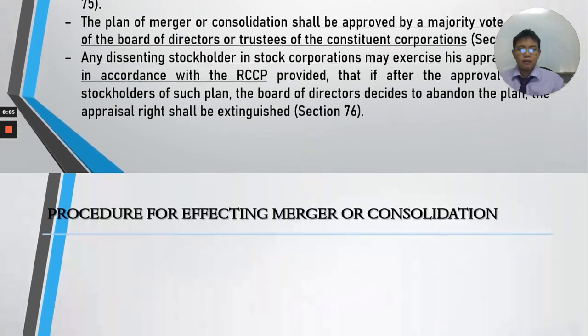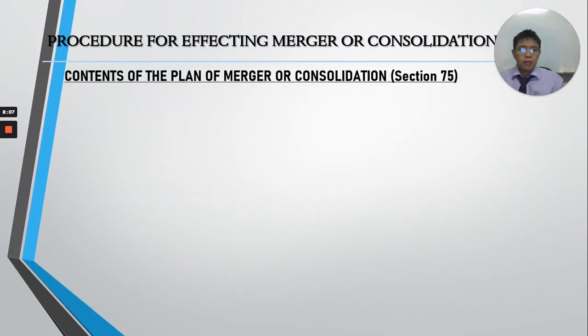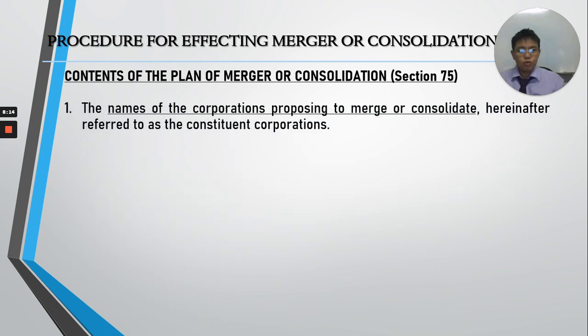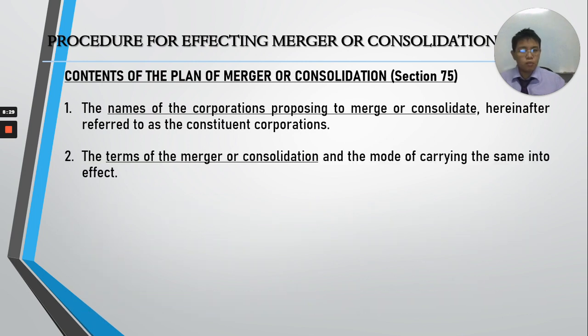So anyway, sa plan na yan, plan of merger or consolidation, there are specified items which you have to include. So number 1, the names of the corporations proposing to merge or consolidate, hereinafter referred to as constituent corporations. Sinabi ko na yan kanina. Ang tawag sa kanila, constituent corporations. What else? Number 2, the terms of the merger or consolidation and the mode of carrying the same into effect. Paano ba ang gagawin nila?